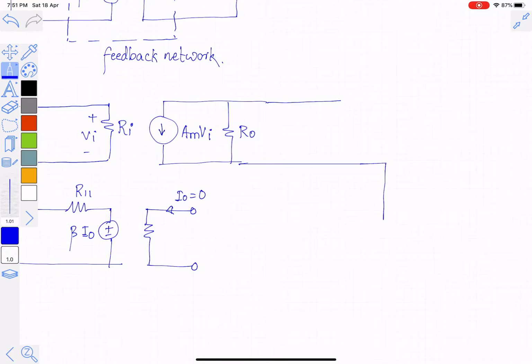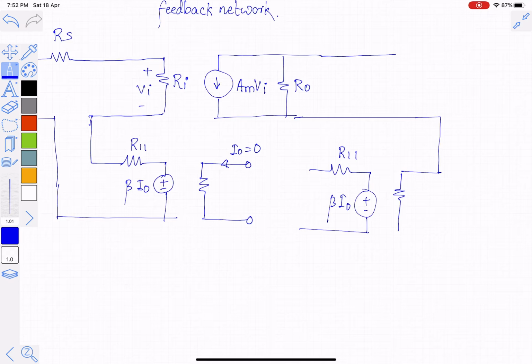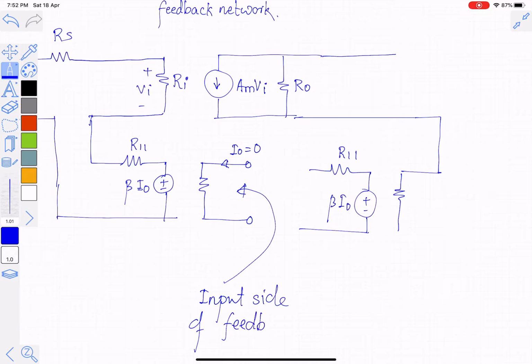So the feedback network consists of plus minus beta into Io, and then we have this as R11. So now you can see that this is the input side of the feedback network.